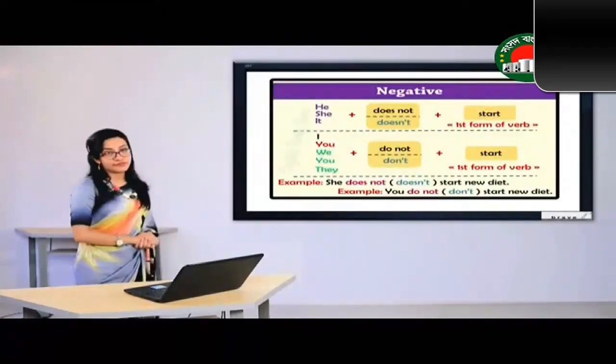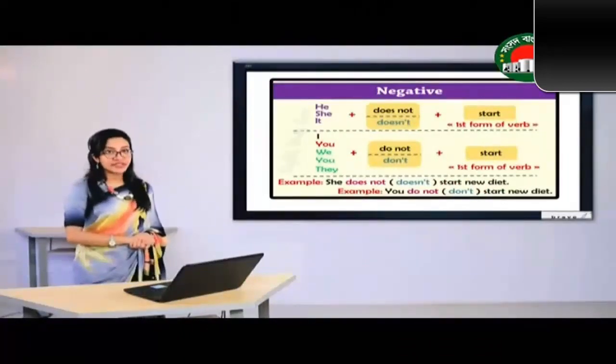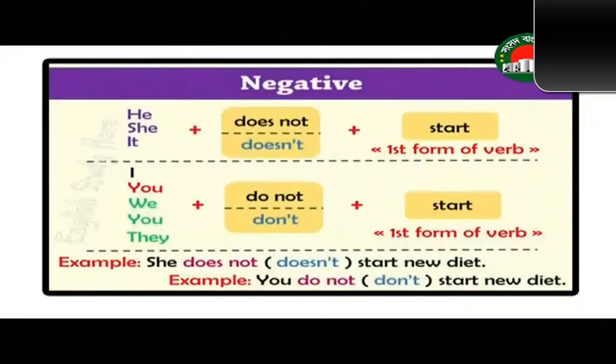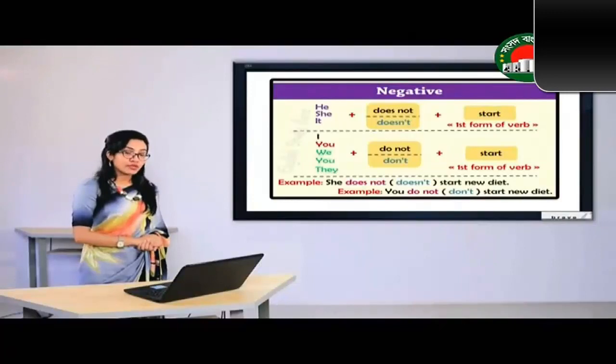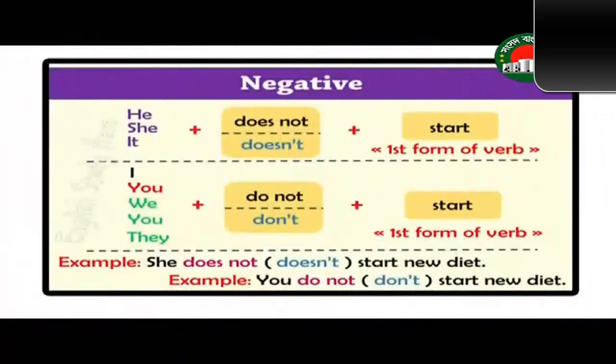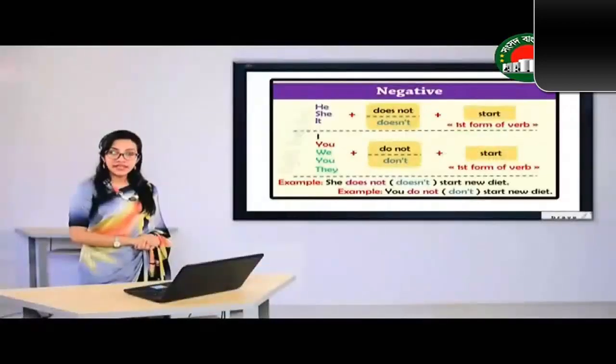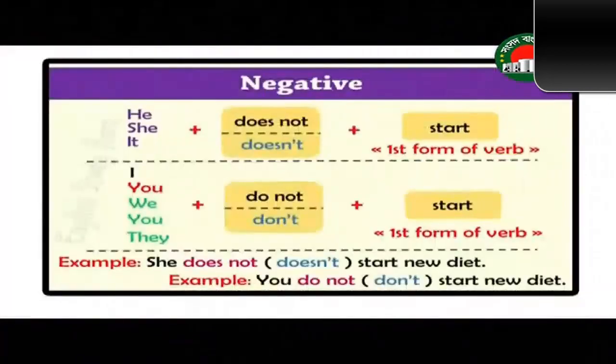Now let's look at the negative form. In case of negative sentence, we are going to use subject, then does not or do not, and at the end we are going to use the verb and then the object. Now here we are going to follow the same rule. If the subject of the sentence is third person singular number, in negative sentence we are going to use does not. On the other hand, if the subject is first person, second person, or third person plural number, then we are going to use do not.